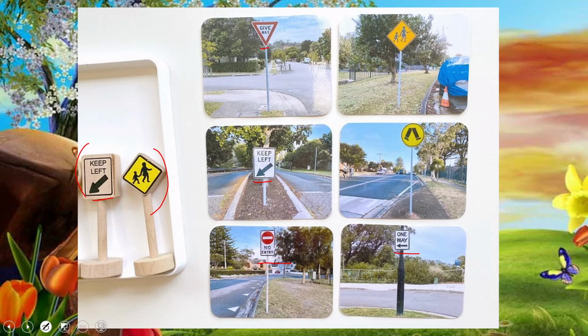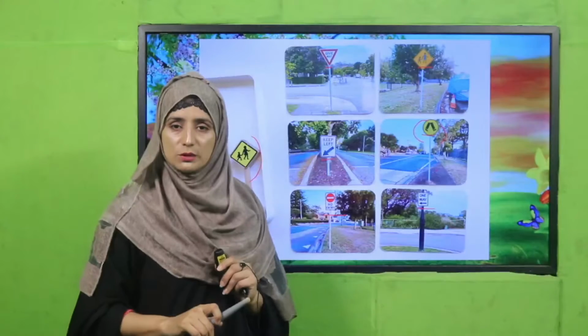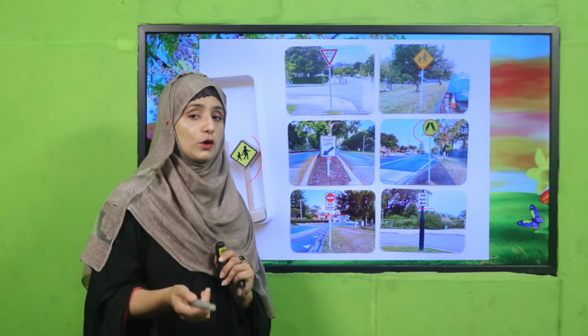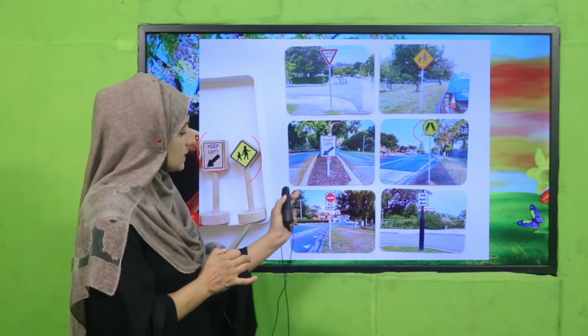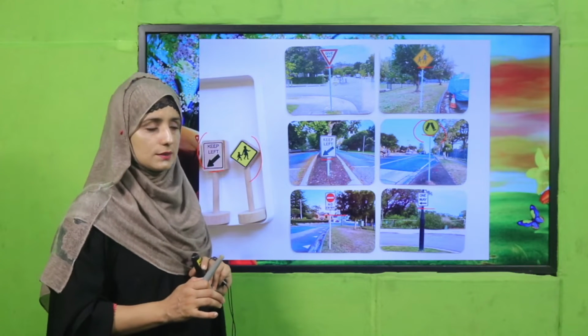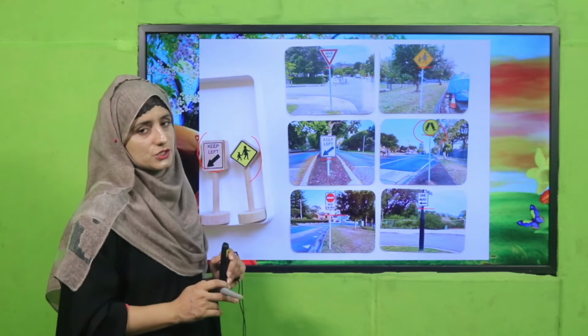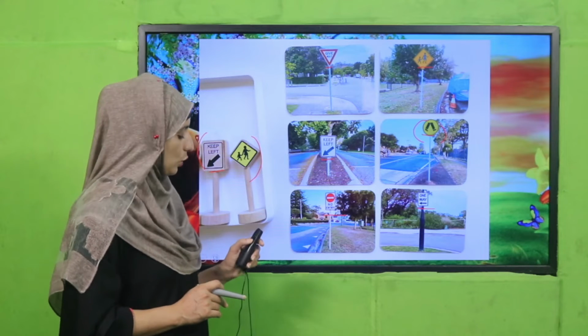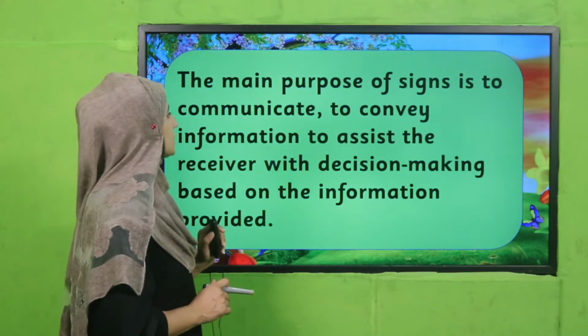And where you have to walk, there is a symbol for that too, if you are walking by foot. These symbols are shown by road instructions, so that we know how to follow all these symbols. Have you got it, my dear students?